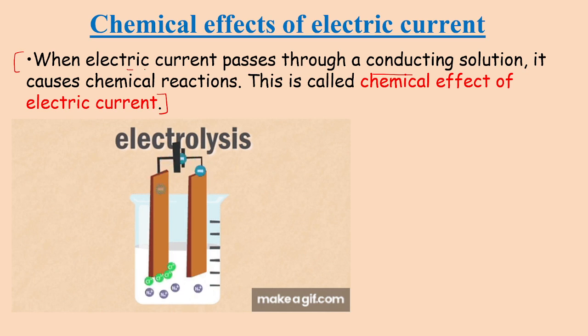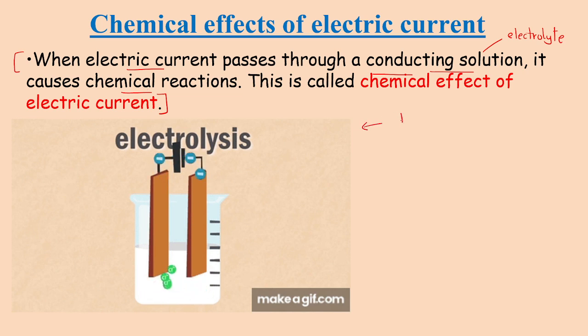When electric current is passed through a conducting solution, we have already seen conducting solution means what? Electrolyte. Yes? We have just now seen the word for the conducting solution is electrolyte. So I can also say that when electric current passes through an electrolyte, it causes chemical reaction, and this is called chemical effect of electric current.